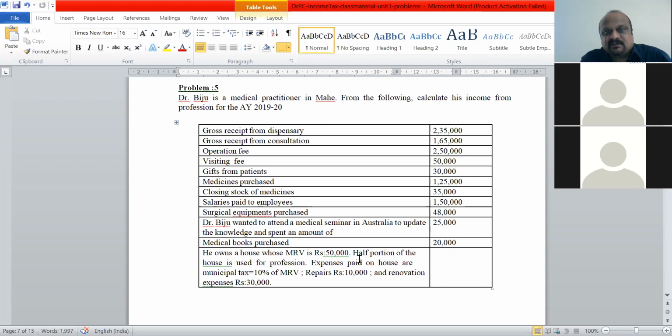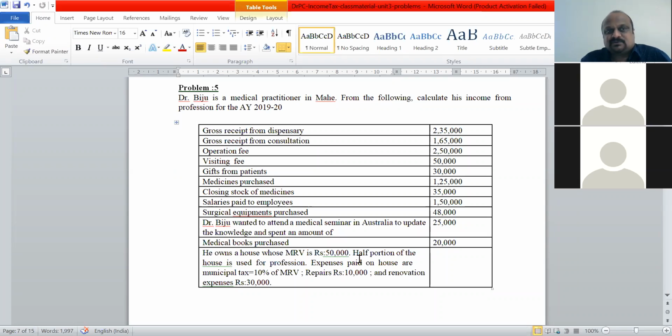Probably I'll have problems of 13 marks and one theory for 7 marks. From unit number 3, you'll have problems up to 13 marks: a 3 marks problem, a 10 marks problem, and a theory for 7 marks.